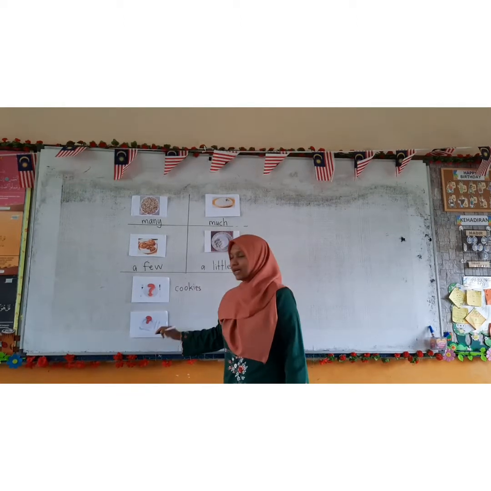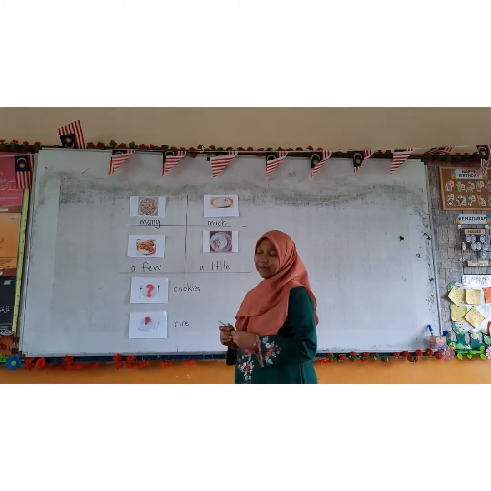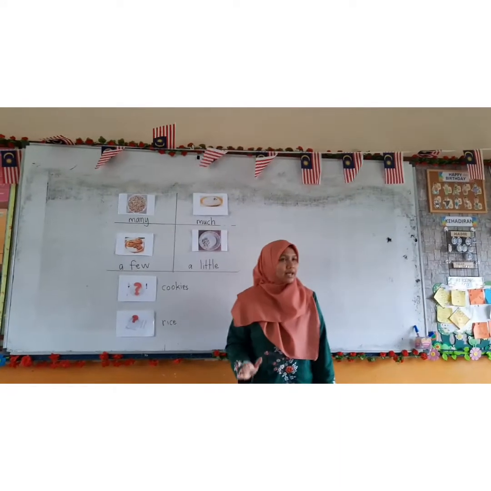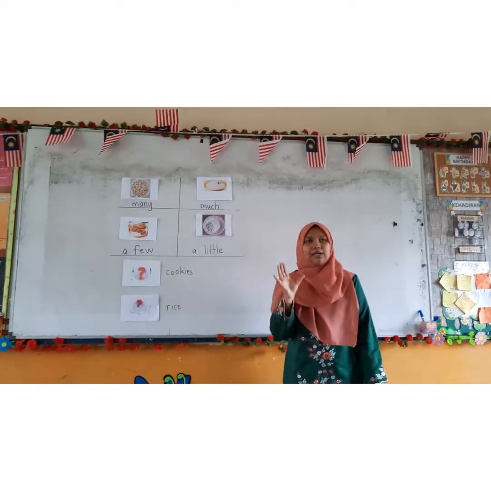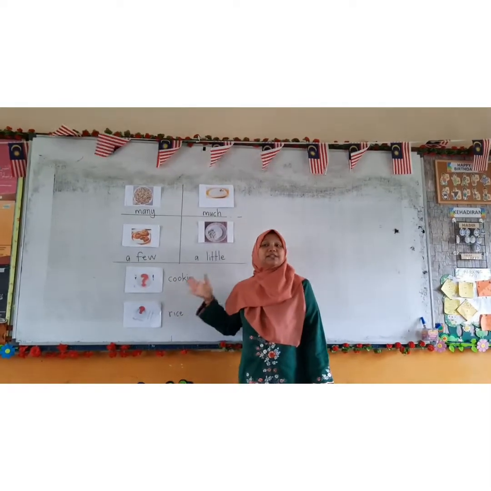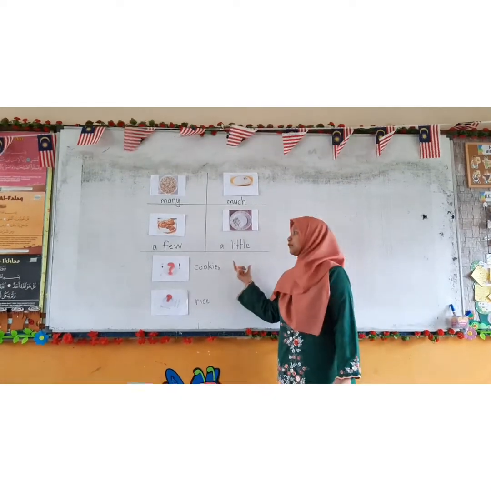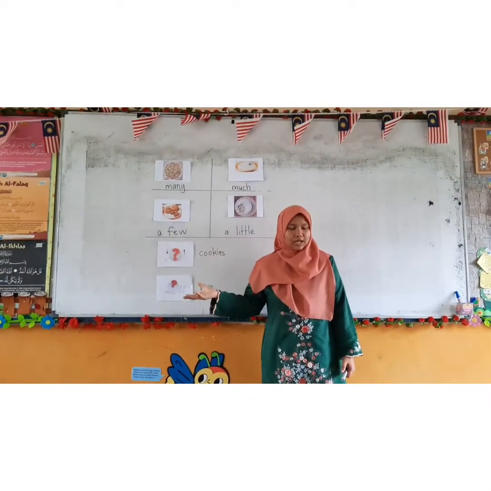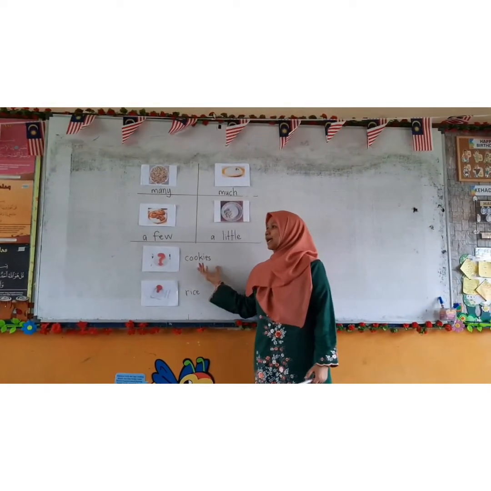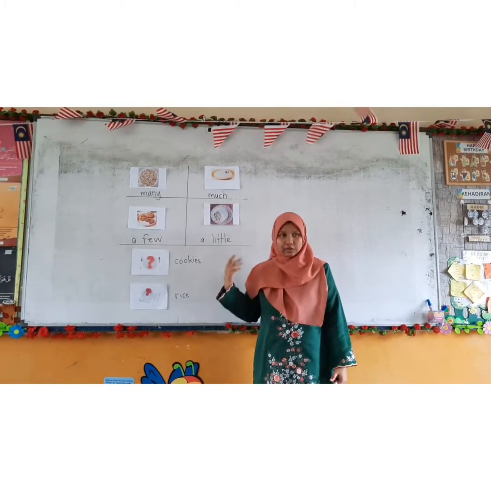And the next plate is for the rice. Okay. Always remember that for countable noun, if the subject is plural, you have to use the verb for plural subject. If you have the subject in singular form, you have to use the verb in singular form.